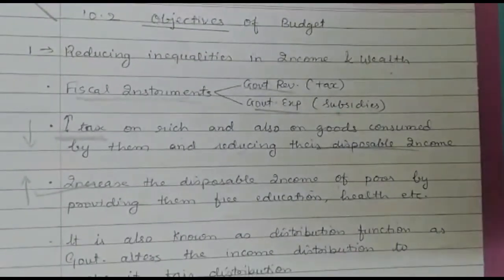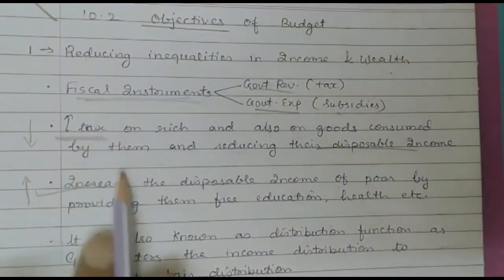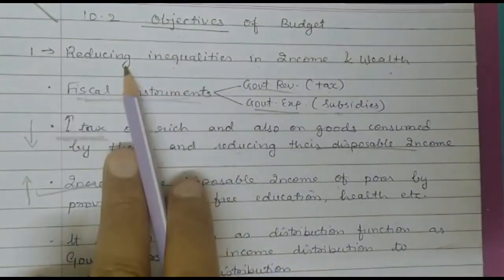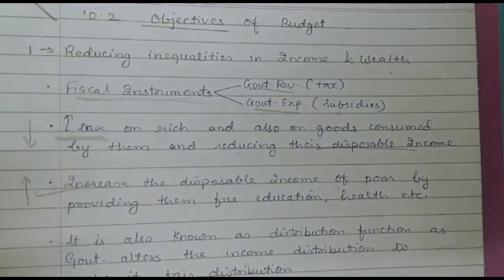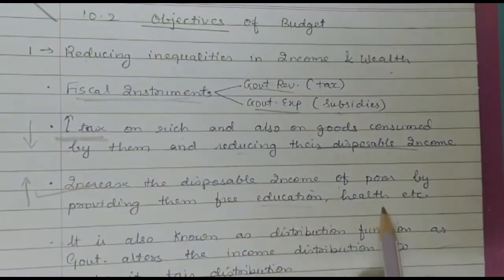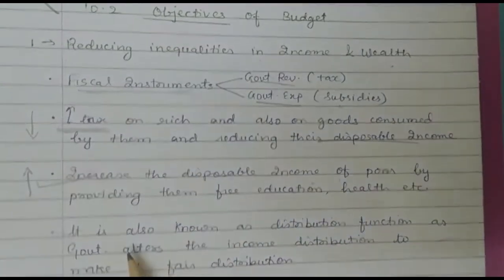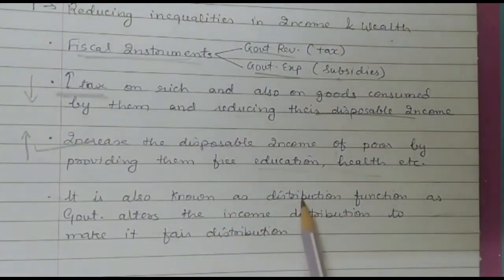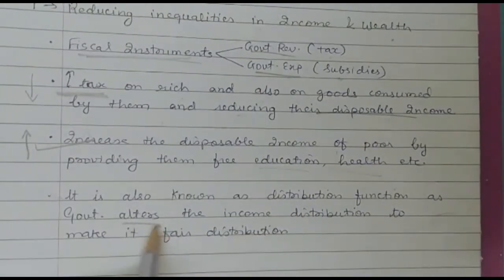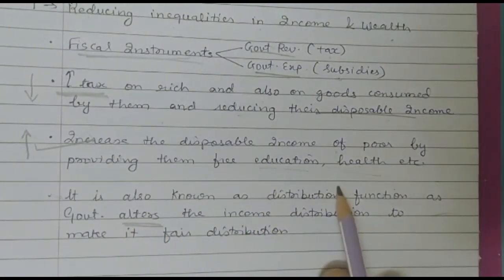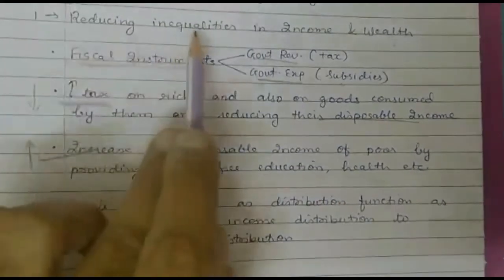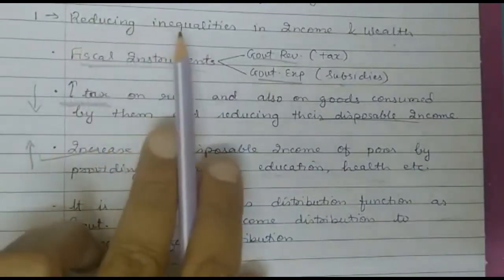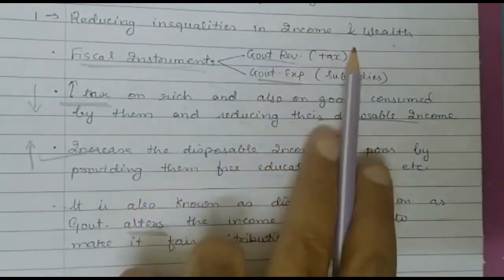The government is trying to maintain equality by charging more tax, or taking more money from the rich people, and giving it to the poor people in the form of subsidy, education, health and so on. It is also known as the distribution function. As the government alters the income from one group to another, from rich people to the poor people, that's our first objective, reducing inequalities in income and wealth.